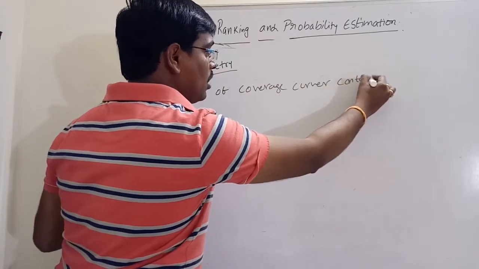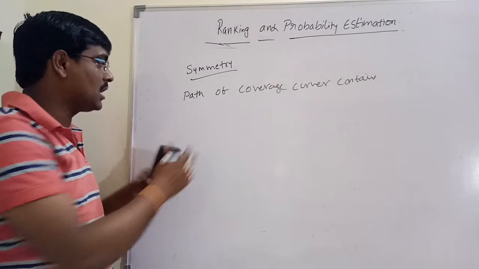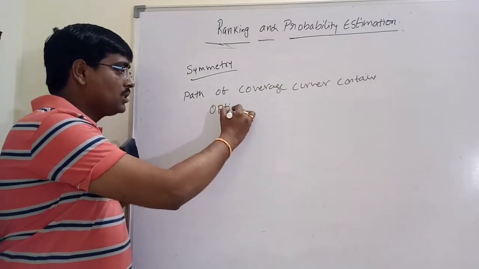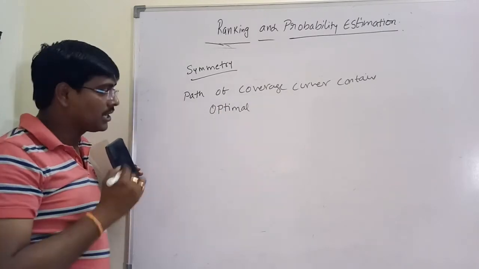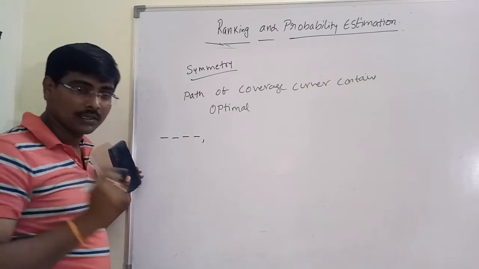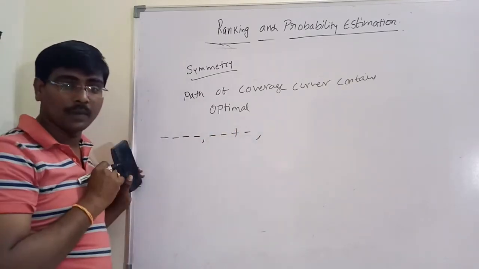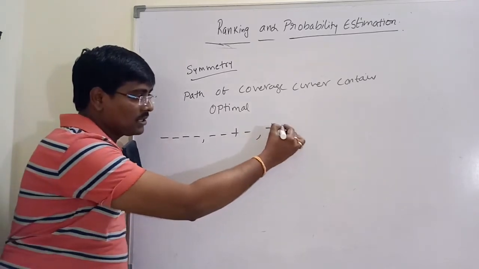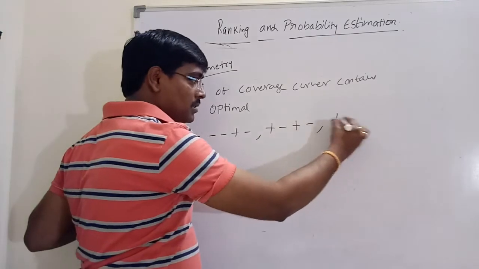Suppose we have many orderings, from starting to ending. Among the orderings, suppose the optimal path contains the set of instances: all minuses, then minus, plus. This is the second pair, plus, minus. This is the third pair, plus, minus.